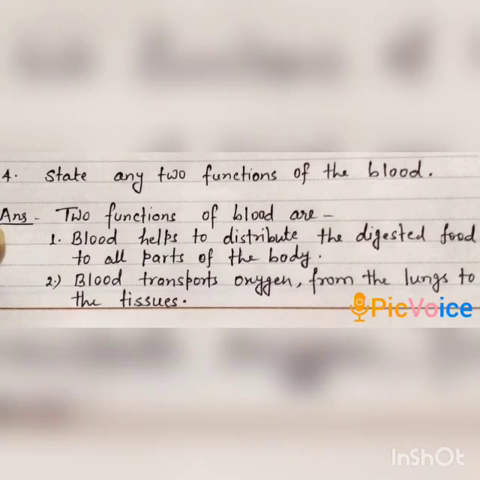Question number 4. State any 2 functions of the blood. You have to write any 2 functions of the blood. Number 1, blood helps to distribute the digested food to all parts of the body. The second function is that blood transports oxygen from the lungs to the tissues. These are the 2 functions of blood.